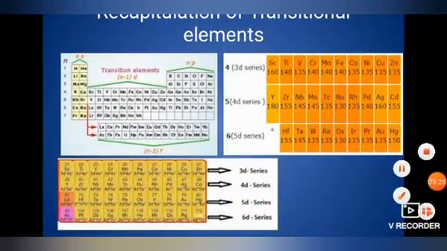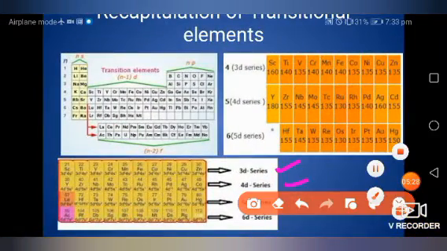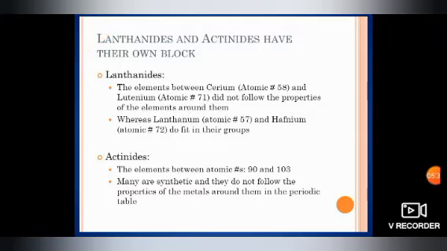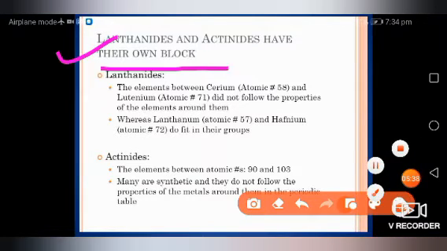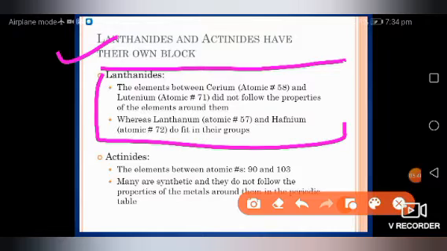After that, generally 3D series, 4D series, 5D series and 6D series we are talking, in which especially lanthanide and actinide we are going to talk. Lanthanide and actinide, they have their own block. So lanthanide block, if we will talk, lanthanide, the elements between cerium and lutetium, didn't follow the properties of the element around them, whereas lanthanum and hafnium do fit in their group.